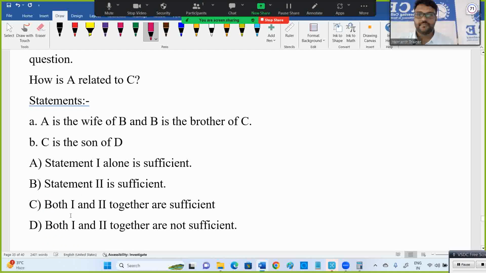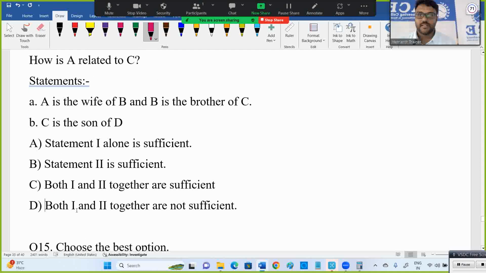Answer? Still, one alone is sufficient. This is 1 and 2.